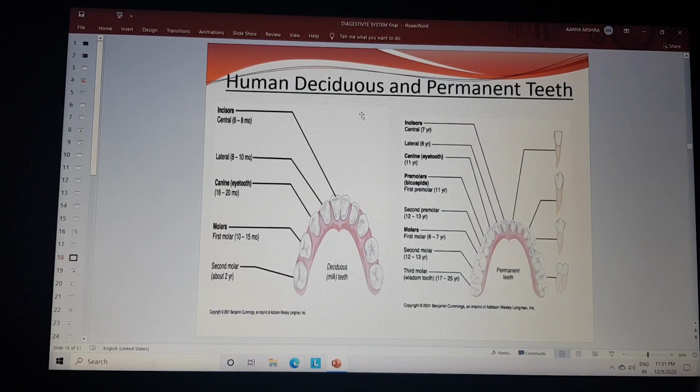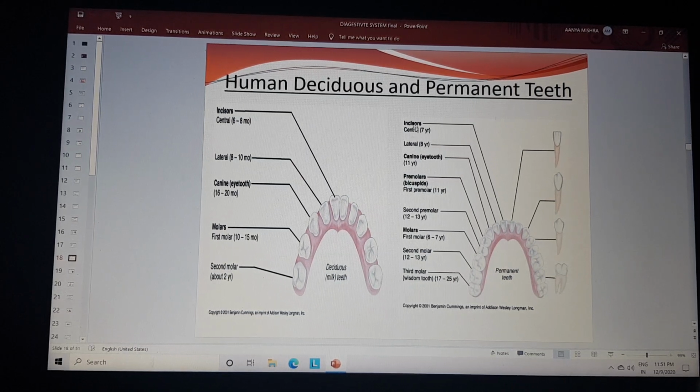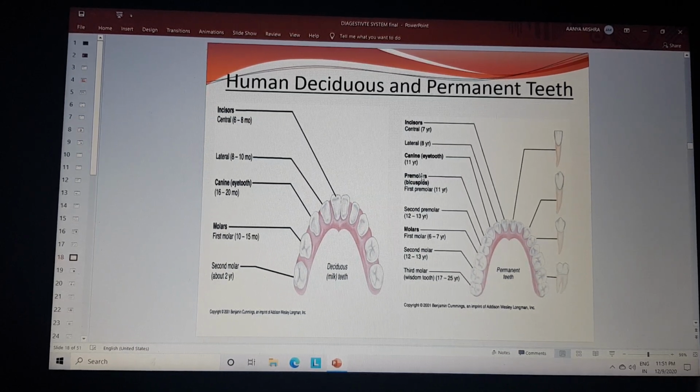The teeth: the deciduous teeth and the permanent teeth. Two types of teeth are present. The main teeth are the incisors, premolars, molars and canines. These are the four types of teeth present for making the food into small particles.